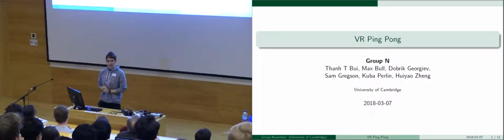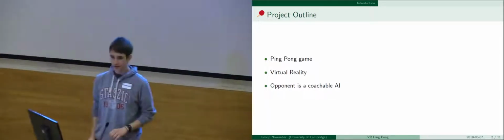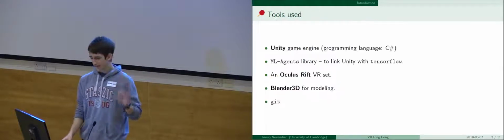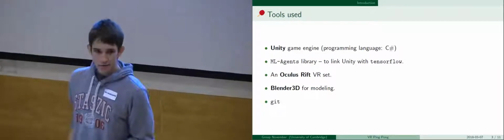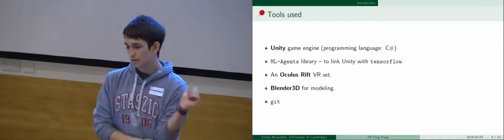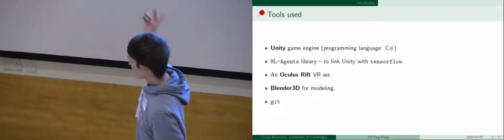Hi, so we created a virtual reality ping-pong game where you play against an artificial intelligence, which you can also coach, which is to say, help it improve its performance as you play. We decided to develop the project using the Unity game engine because of its well-known VR support, as well as a newly created machine learning library, ML Agents, which links Unity with TensorFlow, the Python machine learning backend. Let me tell you a bit about how the development went.